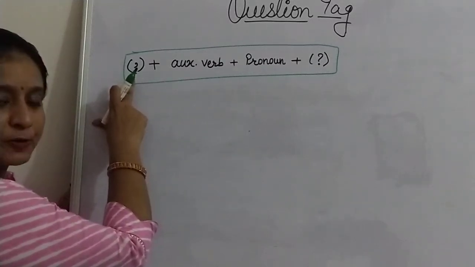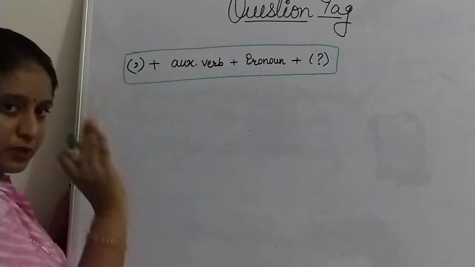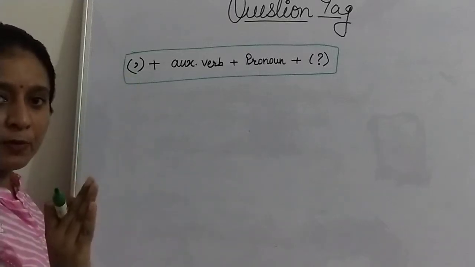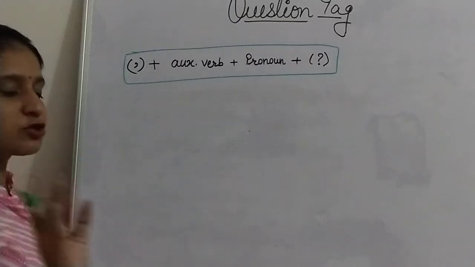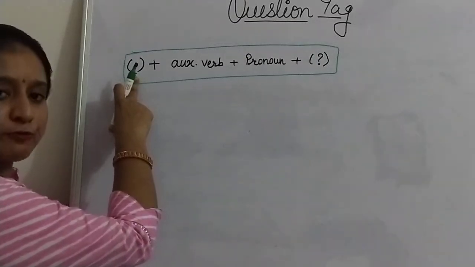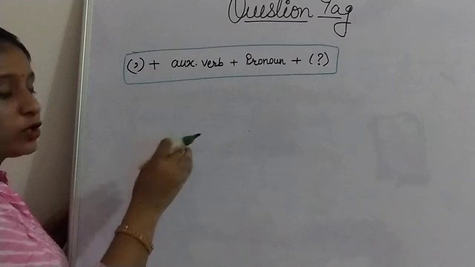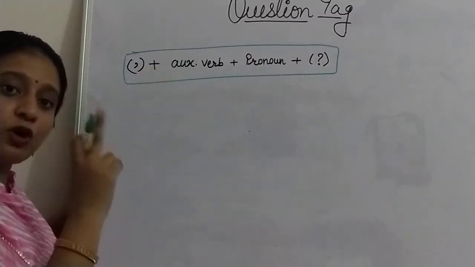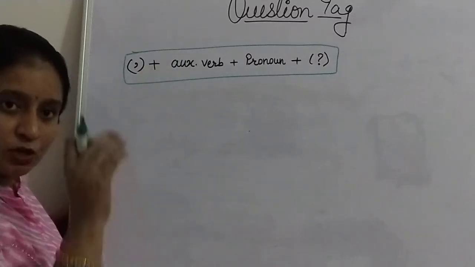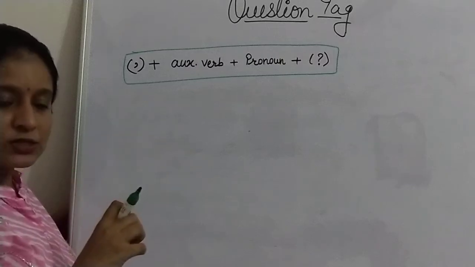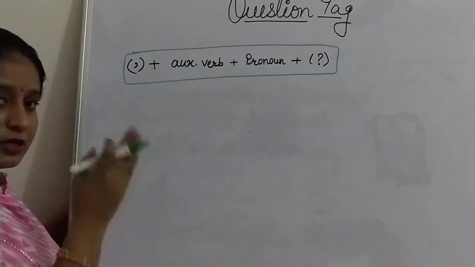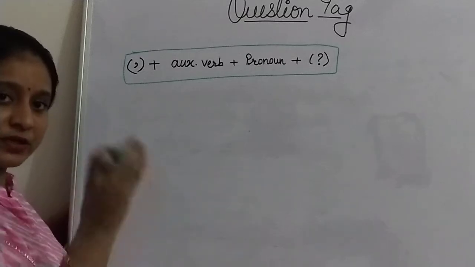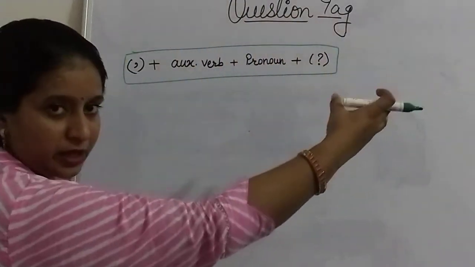Instead of full stop, you can use comma, means remove the full stop which is given at the last of the statement. Remove the full stop and use comma instead. Then use auxiliary verb that is already given in your statement. Use that particular auxiliary verb and then pronoun. Means if in the statement pronoun is given, then you have to copy it in the question tag.